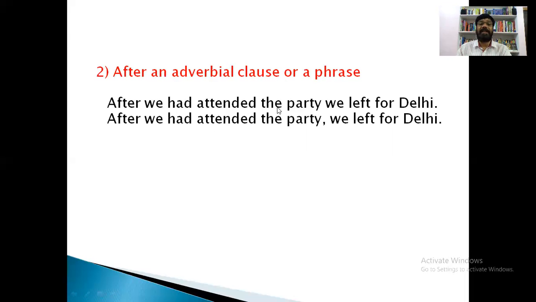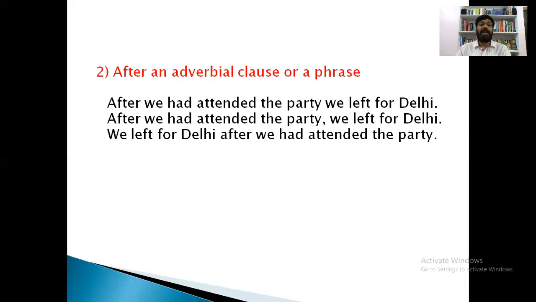Okay, this sentence is more meaningful than the earlier sentence above. After we had attended the party, we left for Delhi. It means that there is no clarity if we don't use a comma. For getting clarity, we have to use a comma. We are separating these two clauses with the comma here, so it is easily readable and moreover easily understandable.